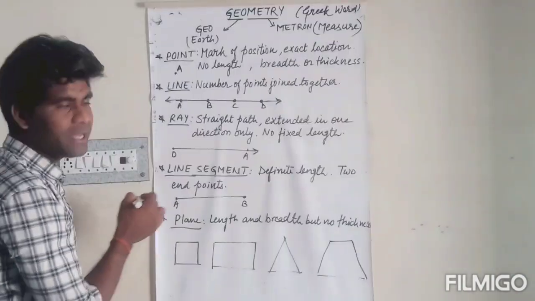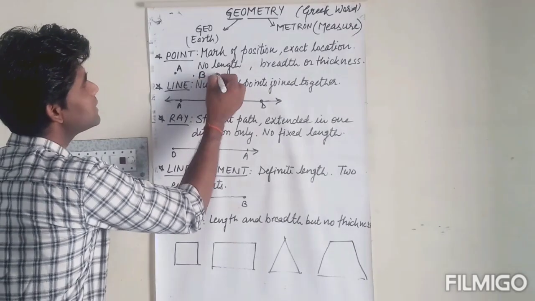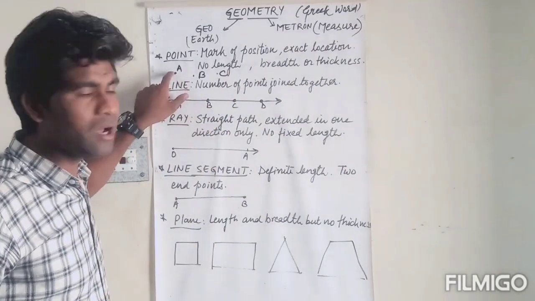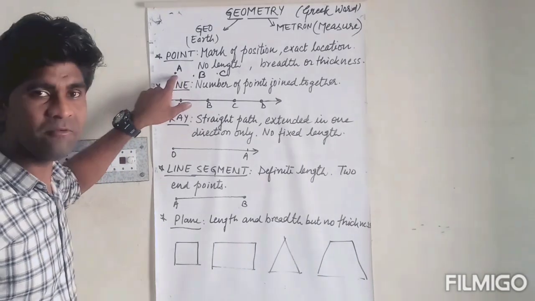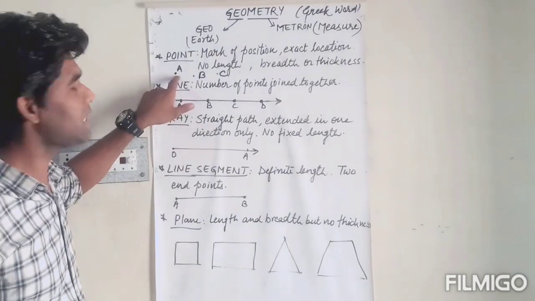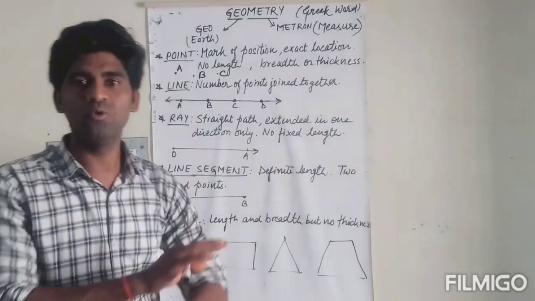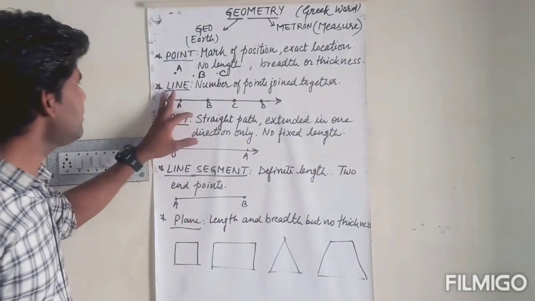Suppose it's point A, point B, point C. Look, it is a mark of position. Now the position of A is derived by this point having the exact location, and there is no length, breadth and no thickness.